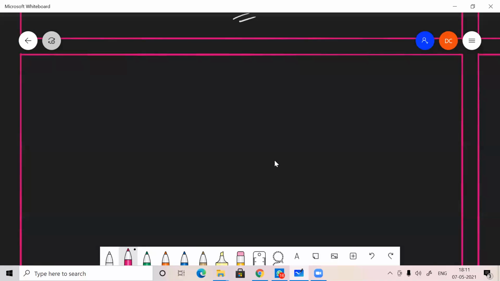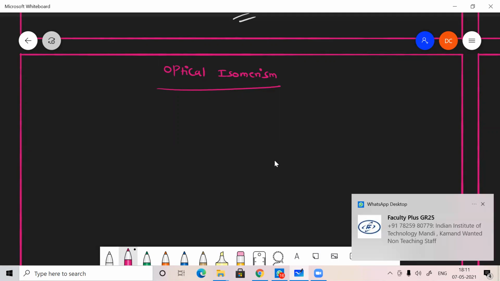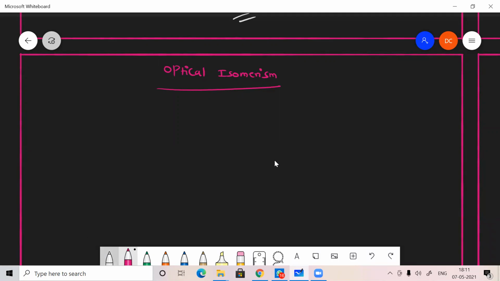And next one is the optical isomerism. Optical activity. If you want to check whether the molecule is optically active or not, you have to check these two things, chiral and achiral. Okay. What do you mean by chiral and chirality?